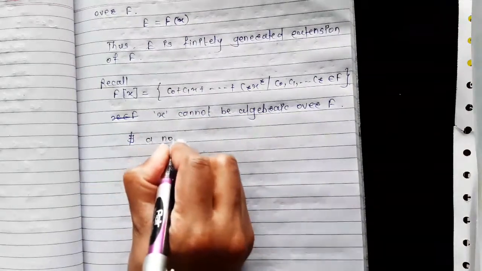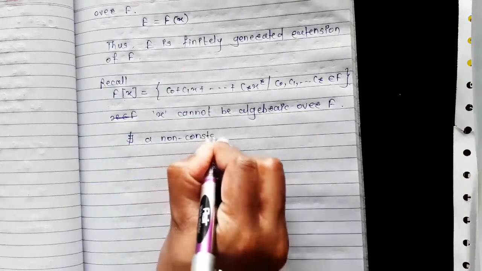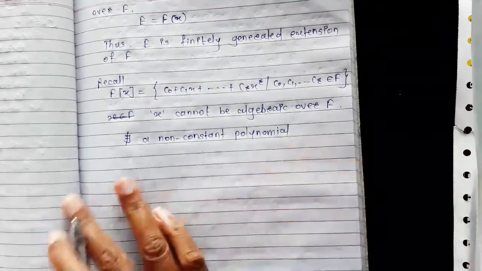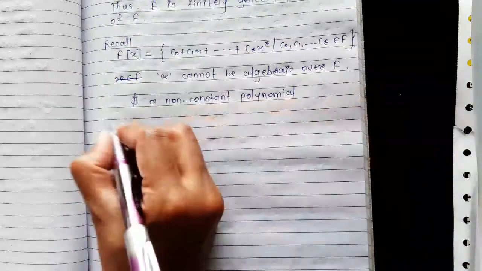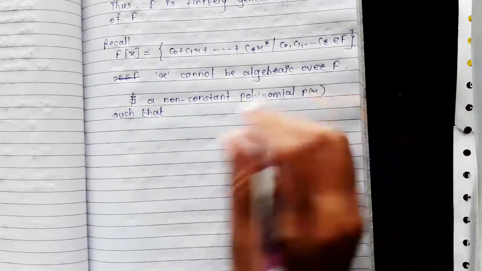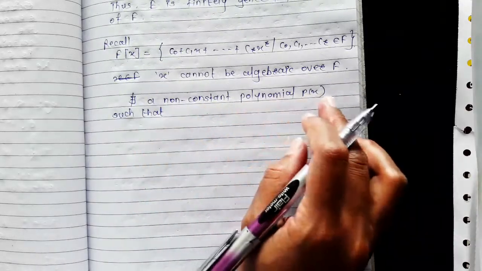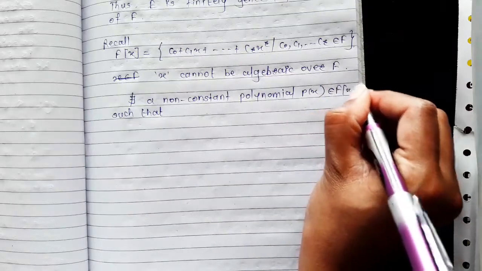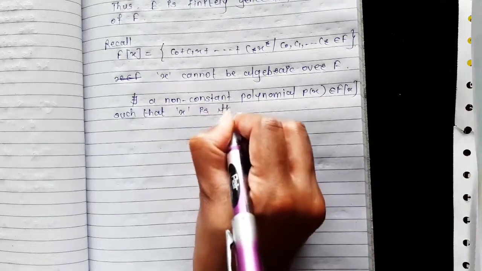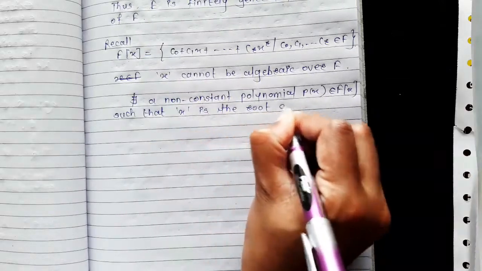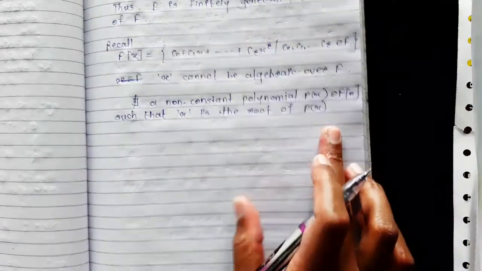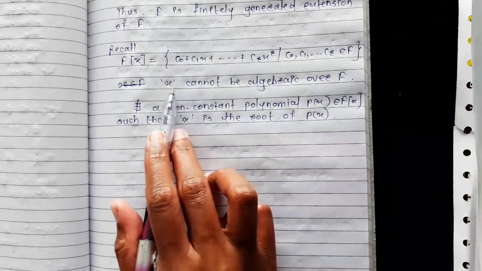a non-constant polynomial p of x in the polynomial ring F[x] such that x is a root of the polynomial p of x, because x is a variable.